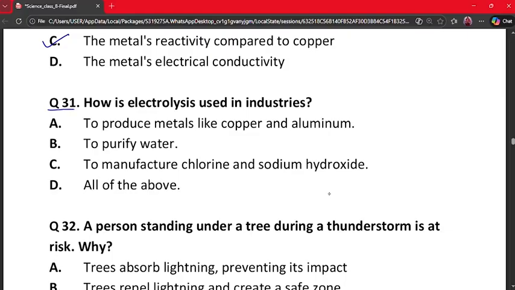Question number 31. How is electrolysis used in industries? A. To produce metals like copper and aluminium. B. To purify water. C. To manufacture chlorine and sodium hydroxide. D. All of the above. The correct answer is option D, because electrolysis is used to refine metals and it produces chemicals. It also helps in purification. So many industries depend on electrolysis. So our correct answer is all of the above.